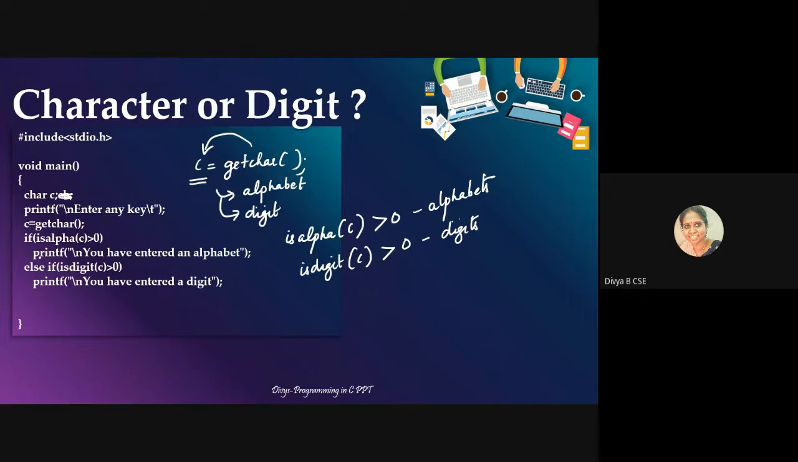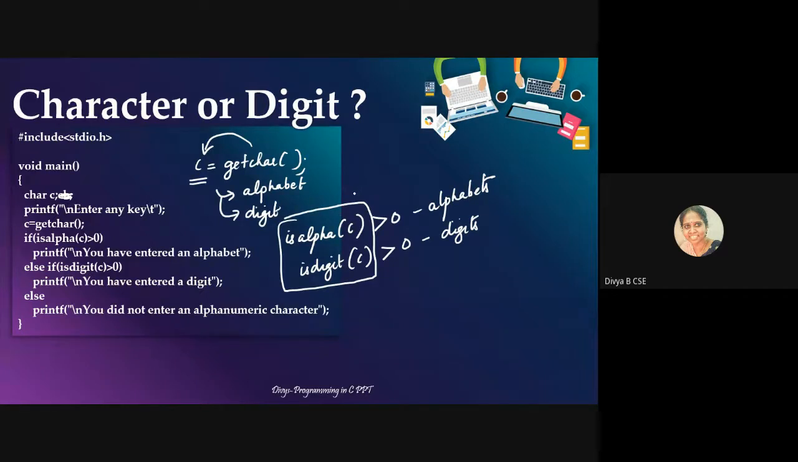I have given a message like you have entered an alphabet, or for this case, you have entered a digit. And if it is not an alphabet or digit, I have given an else case like you did not enter an alphanumeric character. In order to use isalpha and isdigit, these functions need to be defined somewhere, right? Stdio.h is used for printf, scanf and other input output operations. These functions are defined in one header file called ctype.h. That is why I have a statement like this, hash include ctype.h. Now is it clear?